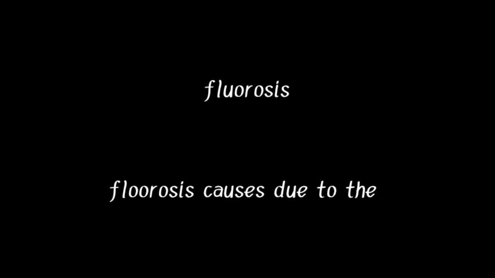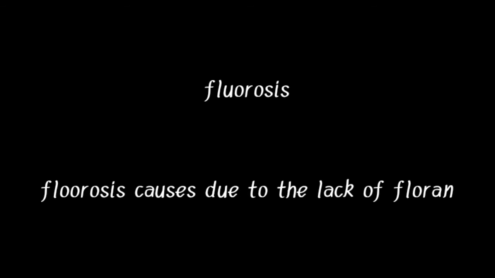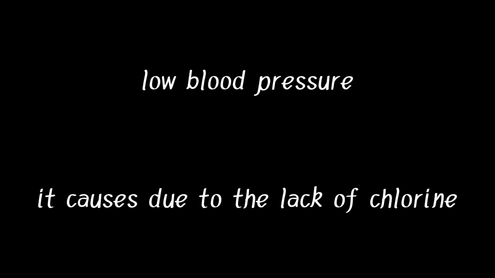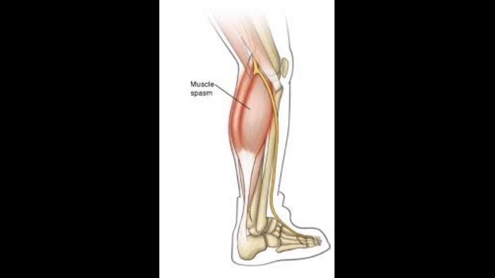And the next one is fluorosis. Fluorosis is caused due to the lack of fluorine. Weak teeth and bones are the symptoms for fluorosis. Next one is muscle cramps. Muscle cramps are caused due to the lack of sodium. Loss of appetite and weakness are some of the symptoms for this muscle cramp. Next one is low blood pressure. It is caused due to the lack of chlorine. Muscle cramps are the symptoms for this low blood pressure.